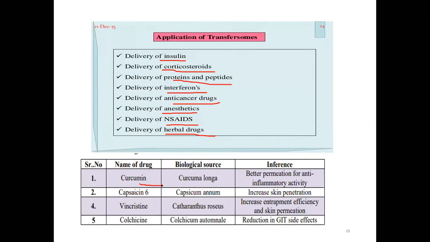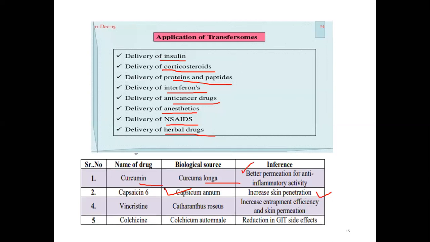So curcumin, obtained from Curcuma longa, is made into transferosome form, and it shows better permeation for anti-inflammatory activity. Then capsaicin, present in Capsicum annuum, increases skin penetration.